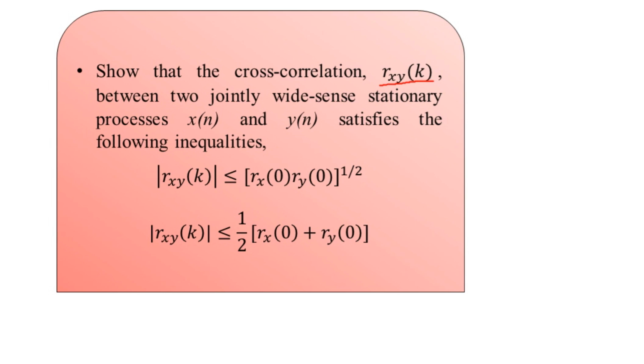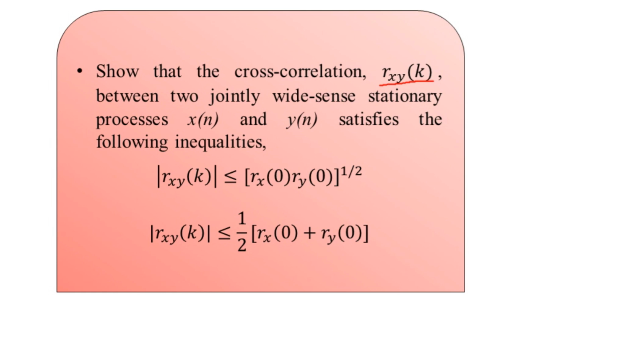So if it used to be rx of k, it is the autocorrelation sequence, the autocorrelation function, for the random process